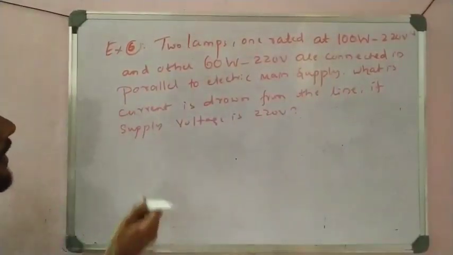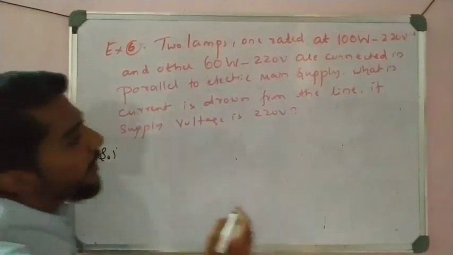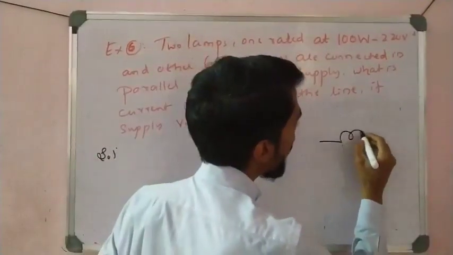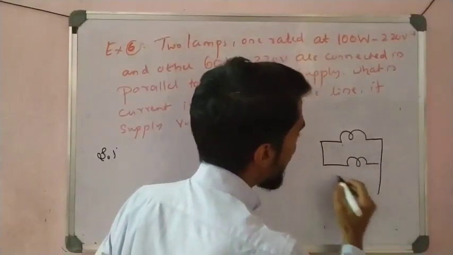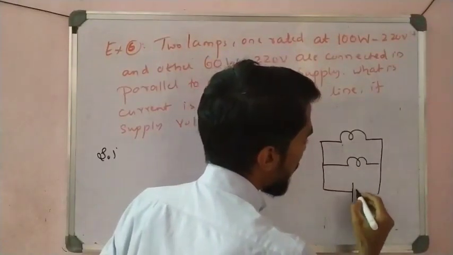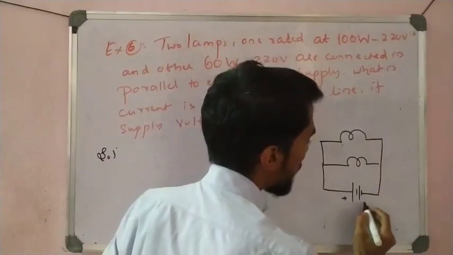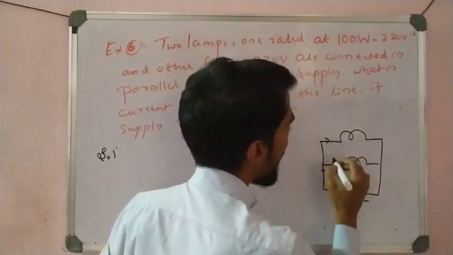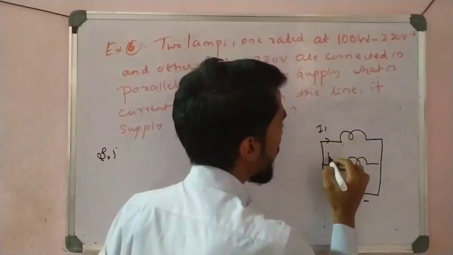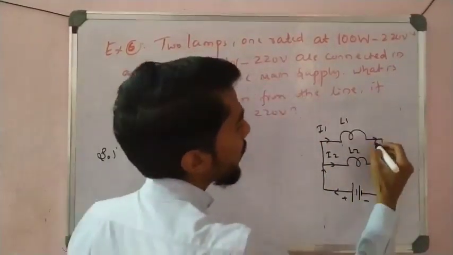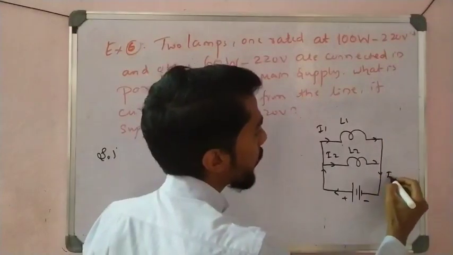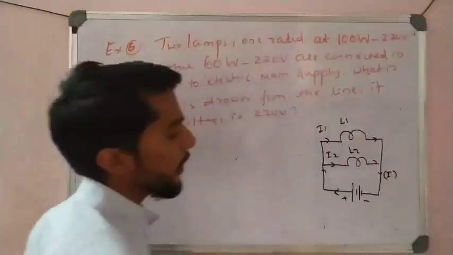Simple students, first draw the diagram here. Two bulbs are given. This is one bulb and parallel to it another bulb, and both are connected to a battery. This is plus and minus, and the current is divided. Here current is I1, here current is I2. It is bulb number 1, it is bulb number 2. After that, the total current is here. You have to calculate the total current.